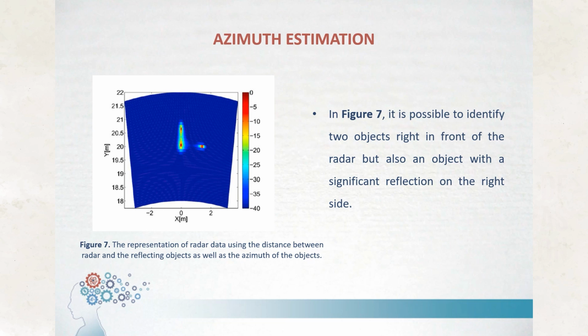The third parameter we can measure is the angle of the reflected signal. When measuring a single reflected signal with different antennas, the frequency change of the detection is equivalent to the angle, that is, azimuth of the object. Figure 7 is a representation of radar data using the distance between the radar and the reflecting objects, as well as the azimuth. We can see two objects just in front of the radar, but also an object with a significant reflection on the right side.